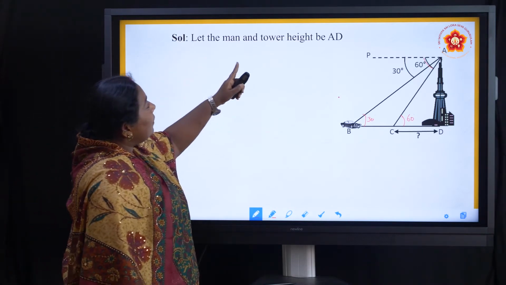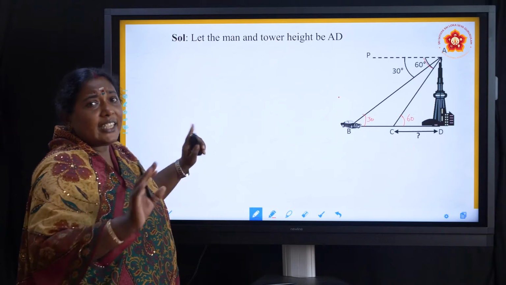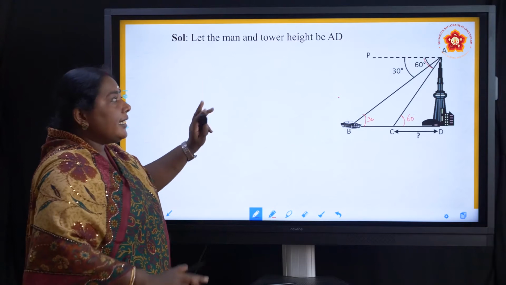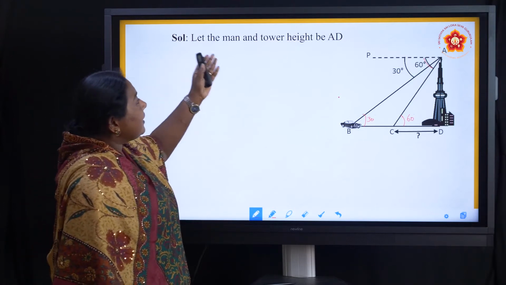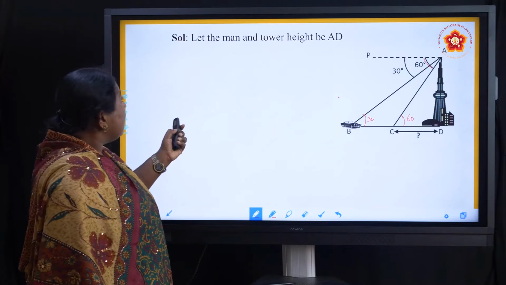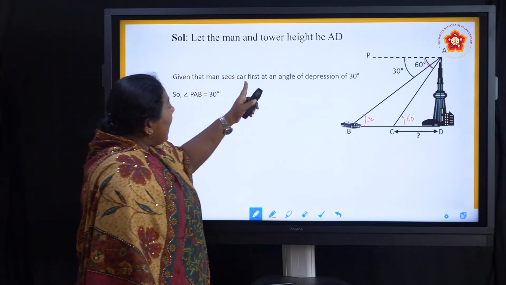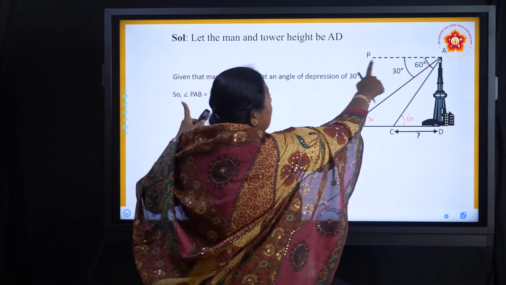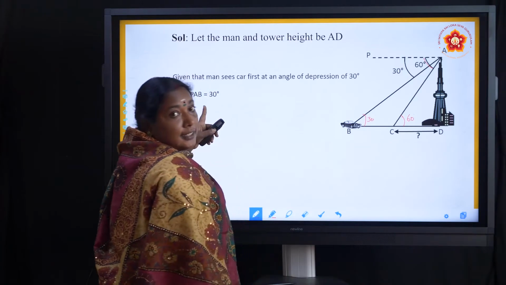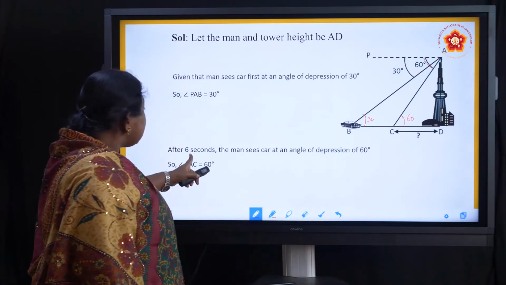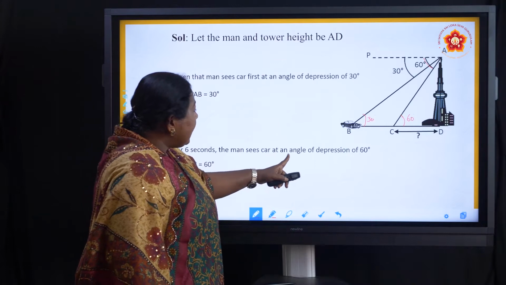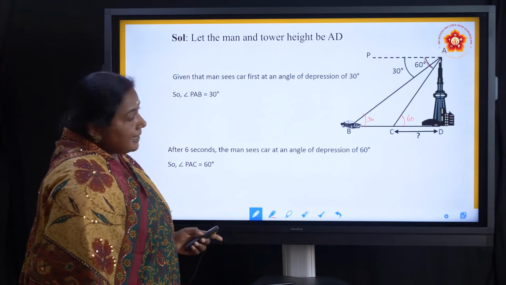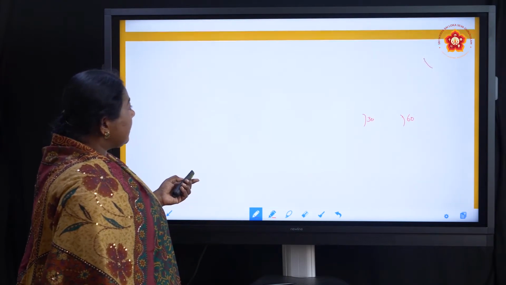Let the man and the tower height be AD. Here they didn't give any separate height. In the balloon sum they told that the girl is of height 1.2. Here they didn't give anything about that. So let the man and the tower height be AD. Given: the man sees the car first at the angle of depression 30. So PAB is 30. After 6 seconds the man sees the car at the angle of depression 60. That means PAC is 60.